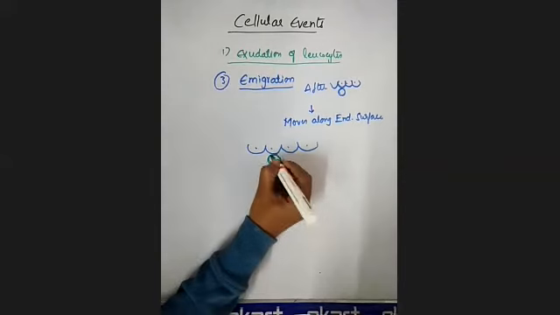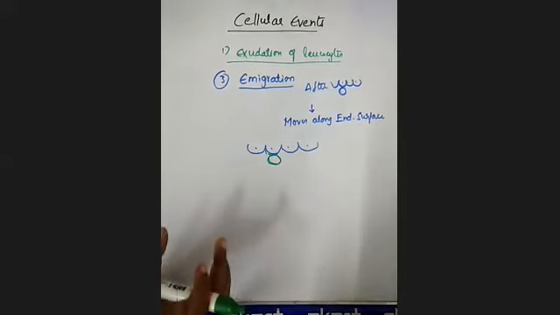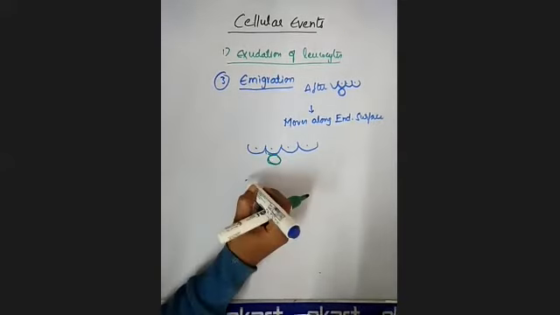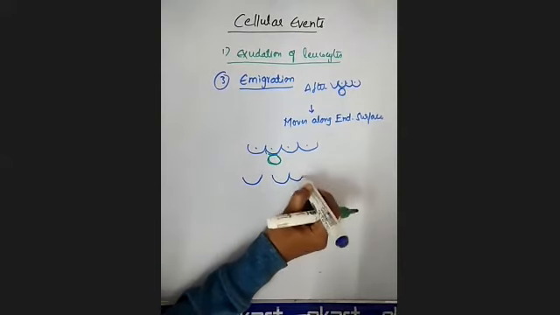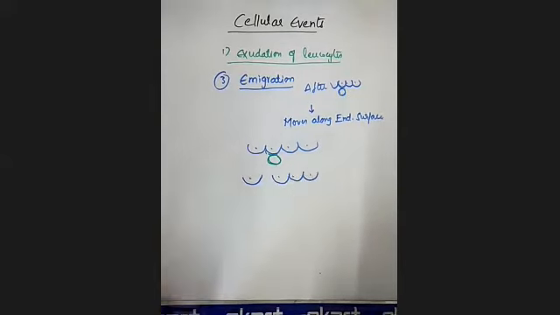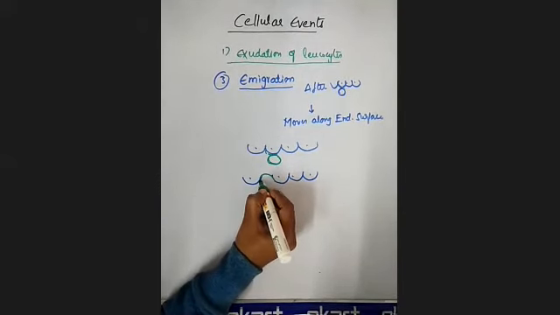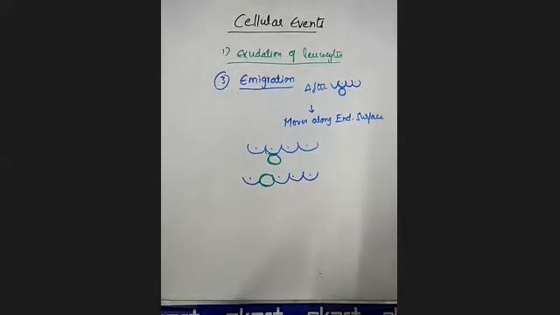Now it is stuck, and the neutrophils move along the surface of the endothelial cells until a suitable site is present. That means it fits between two endothelial cells.